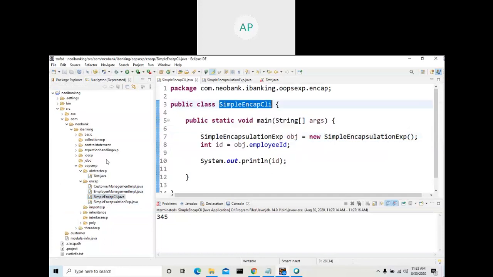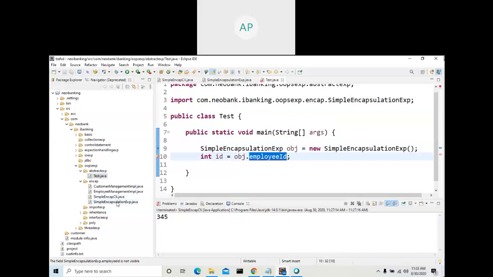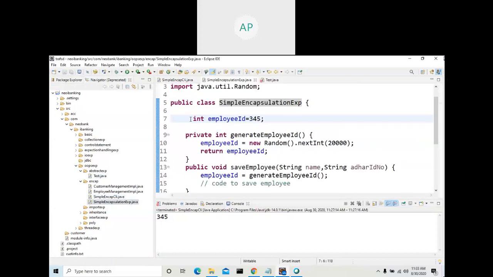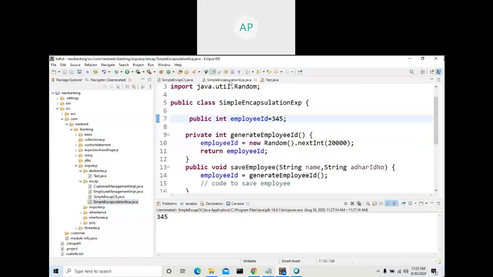Now we are in encapsulation, right? So now, go to this class. If I make this default, I can access it from this class. See here, I can access the variable from classes in the same package, whereas this class cannot, you get an error. So if I make this public, for example, all can access it from anywhere.